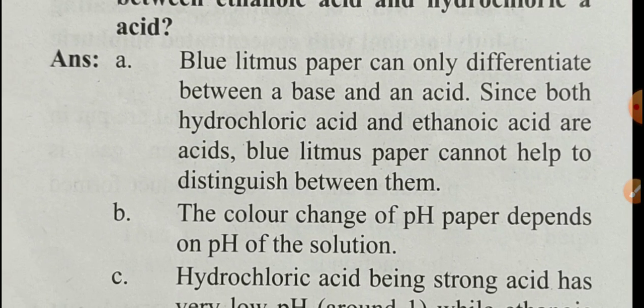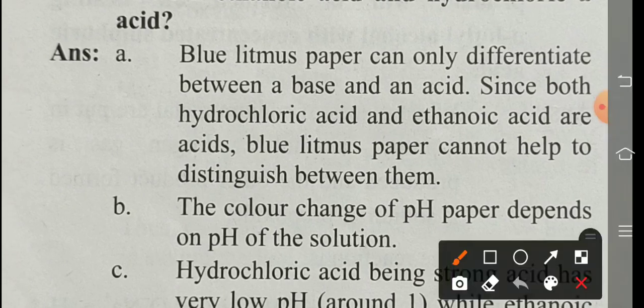Now see the answer. Blue litmus paper can only differentiate between a base and an acid. Since both hydrochloric acid and ethanoic acid are acids, blue litmus paper cannot help to distinguish between them. Very important point this. Second, the color change of pH paper depends on the pH of the solution. pH means what? Hydrogen ion concentration in that particular sample solution.